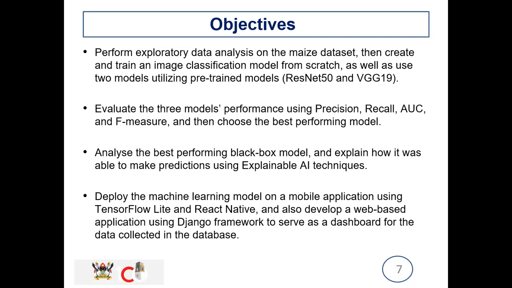Then our third objective is to choose the best performing black box model, then make predictions, then find out how to explain the predictions through the use of explainable AI techniques. We shall also deploy our model on a mobile application and also use a web-based application. The web application will be used to interface with the database, because once a farmer takes a picture of a diseased or healthy leaf, we capture the data in the database. So for us to interface with the database, we shall use a web-based application. We shall use Django to build it.